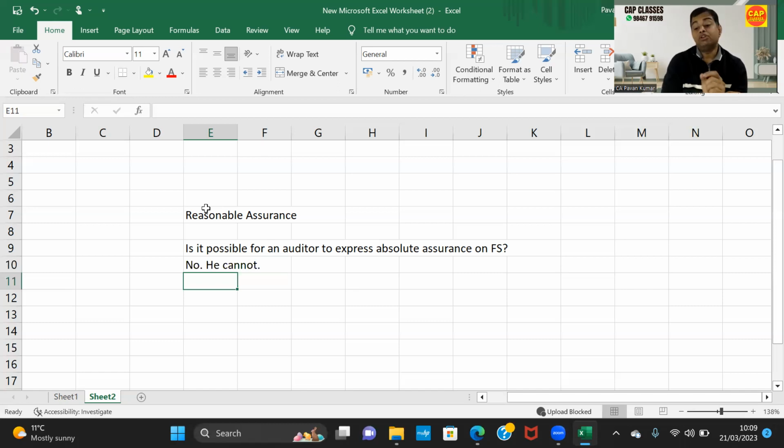Then you ask him, can you write it on paper that the surgery will be successful and the patient will be healthy? No, he will not. Why can a professional not give an absolute assurance? Because absolute assurance means 100% assurance, like a guarantee.